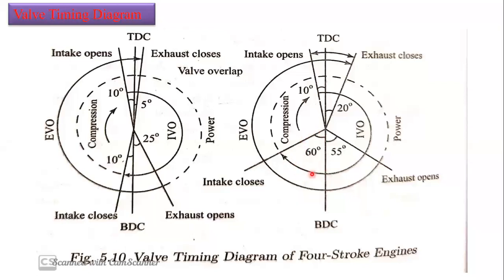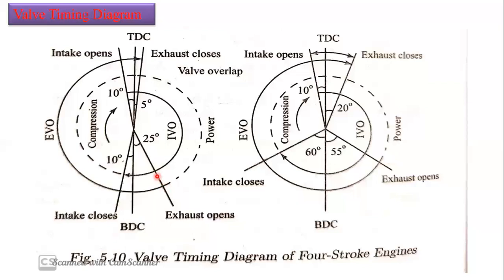Volumetric efficiency is going to increase, and the performance is also going to increase, as the thermal efficiency and brake thermal efficiency are also going to increase. So that is why we are going to take more time to close the intake valve, to improve the efficiency, as I have just explained.